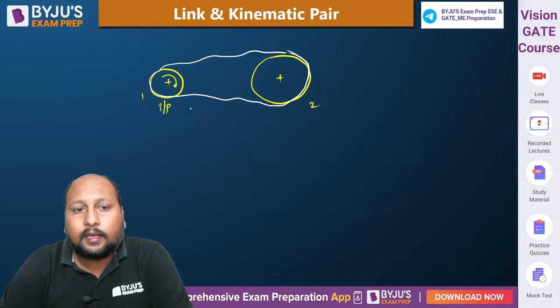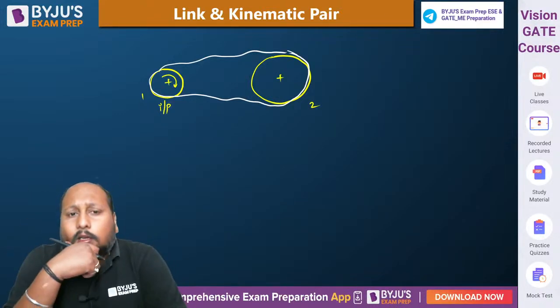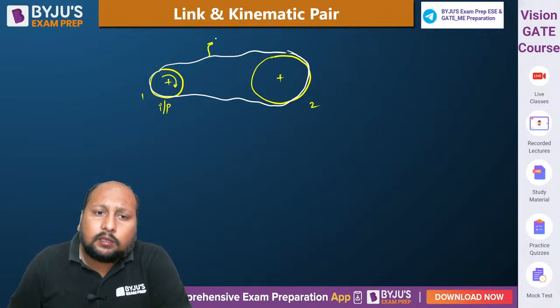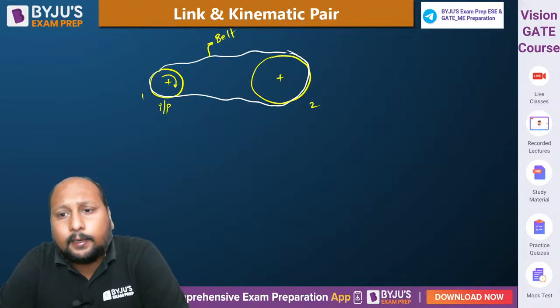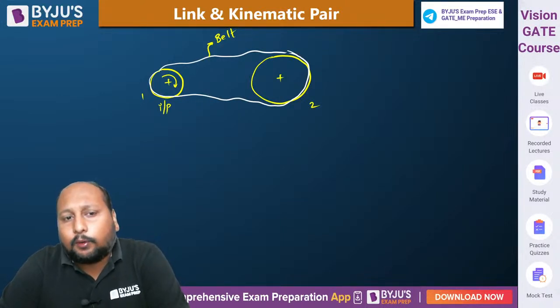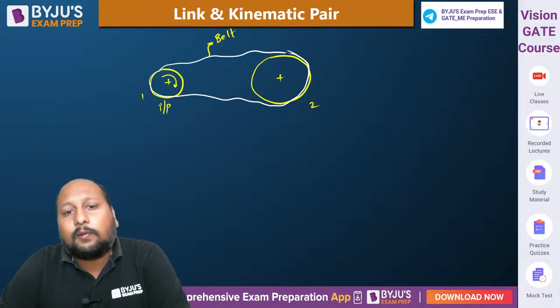There is an electric motor, and there is a belt which is very sagging. It is not a completely tightened belt. So tell me, if you are giving input to pulley number 1, will there be any power transmission from wheel 1 to wheel 2?